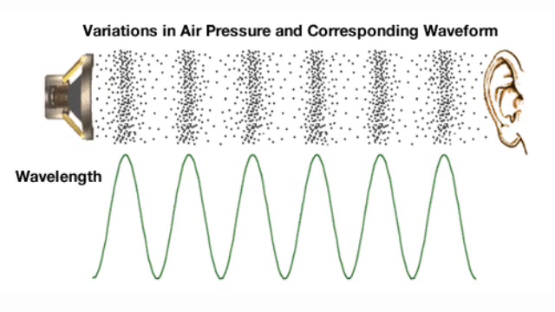The speed of sound depends on the properties of the medium through which it travels, like temperature, pressure, and humidity. In any medium, as the temperature increases, the speed of sound also increases. For example, the speed of sound in air is 331 m s⁻¹ at 0 degree Celsius and 344 m s⁻¹ at 20 degree Celsius.